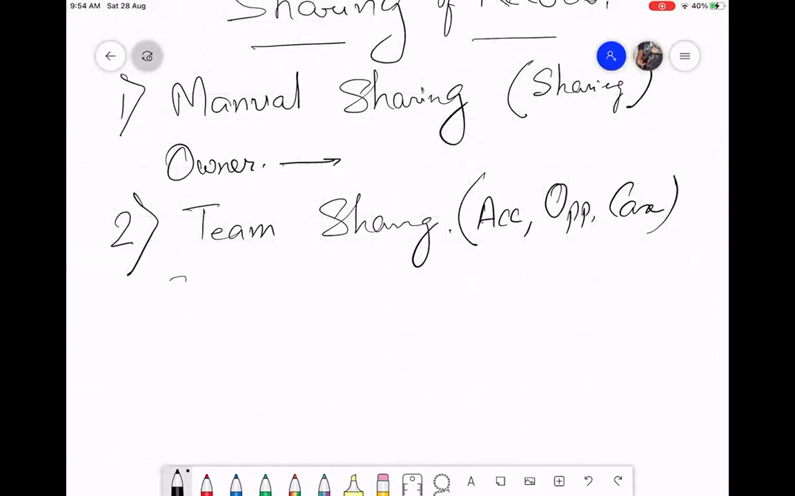Again, this can be done by the owner. This also can be done by the system administrator. Doesn't matter, I will keep it as owner. So if you add team members in that team, they will automatically start seeing that record or they can edit that record. It's like a sophisticated version of manual sharing. But this is only applicable for 3 objects.